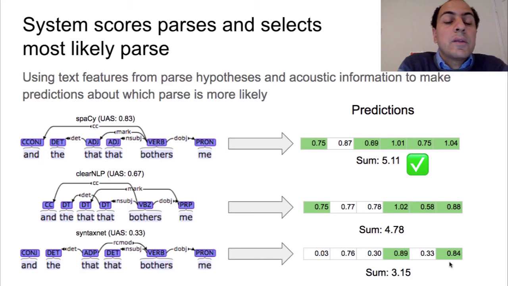And this is where we get the system to actually score each parse hypothesis and give it a number to allow us to select the most likely parse hypothesis given the set of features that were fed to the system. And in this case, we see that the system was able to predict the most likely parse, which was actually the best parse given the US value by comparing it to the gold standard.